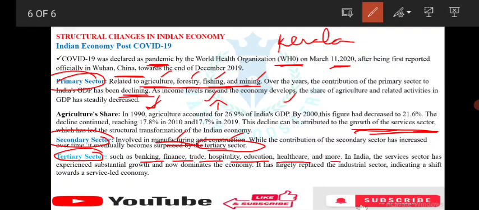In India, the service sector has experienced substantial growth. There is super substantial growth and it dominates the economy. It has largely replaced the industrial sector, indicating a shift towards a service-led economy.